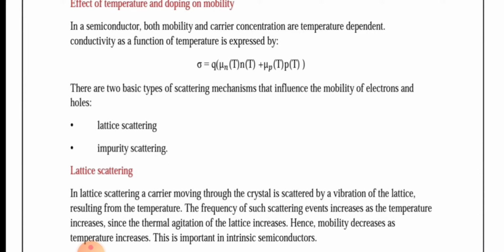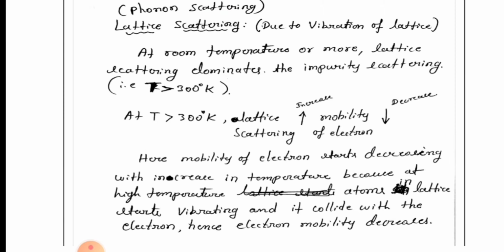This is important in intrinsic semiconductor. So what is it telling? As the temperature increases, lattice vibration will increase, so the frequency of such scattering events increases with the temperature. The electrons will scatter and the mobility of electrons will decrease as the temperature increases. We'll see more detail here. Lattice scattering is also known as phonon scattering, so it is due to the vibration of the lattice.